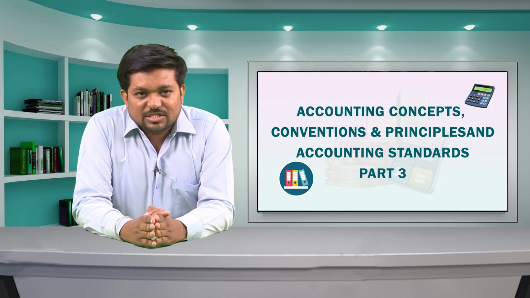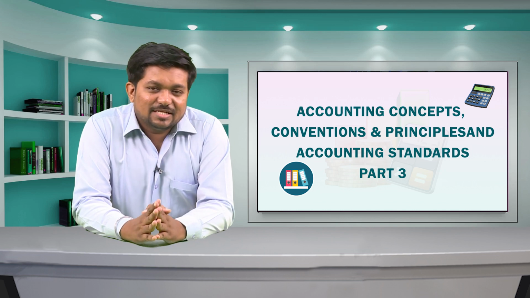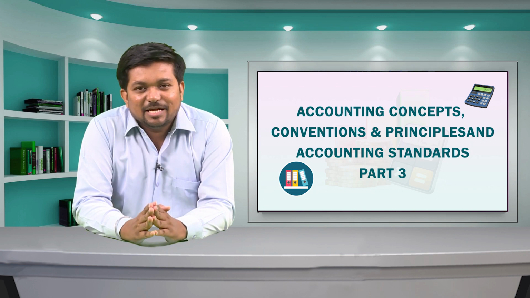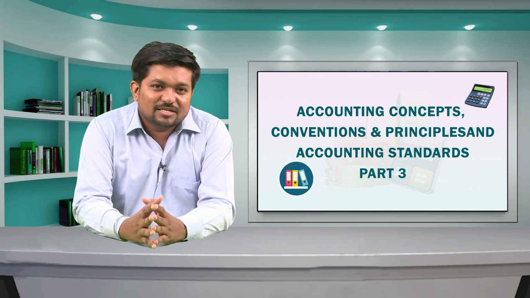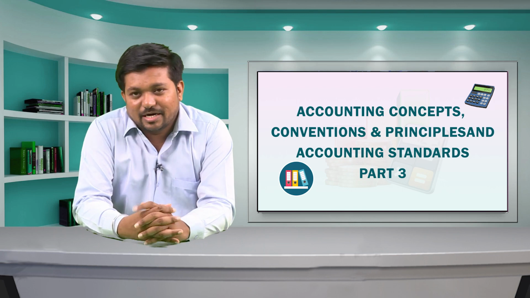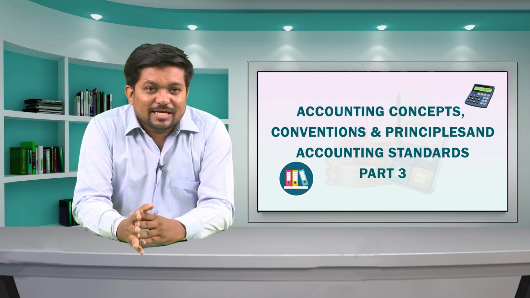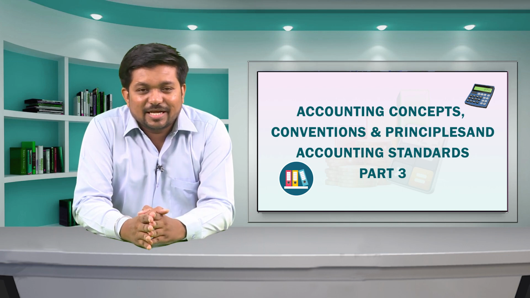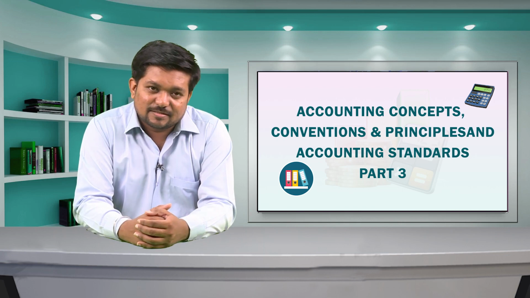Further, to achieve comparability of the financial statements of an enterprise through time, the accounting policies are followed consistently from one period to another. A change in an accounting policy is made only in certain exceptional circumstances.